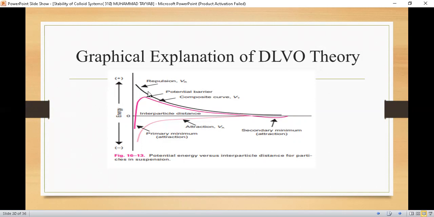Now, if we bring two opposite charges, here this line, the attraction force: suppose one particle is here and the other is here, and we bring these two particles close together, they have opposite charges, so they will attract one another. You can see that the graph extends towards the force of attraction. By the negative sign, we represent the attractive force below this line, and we represent repulsive force above this line.